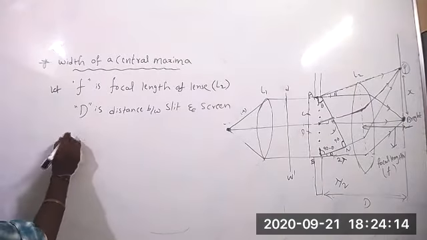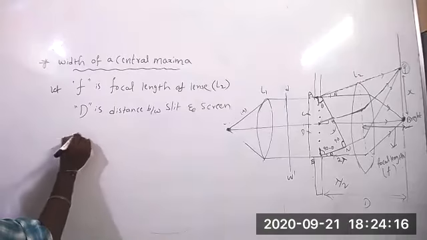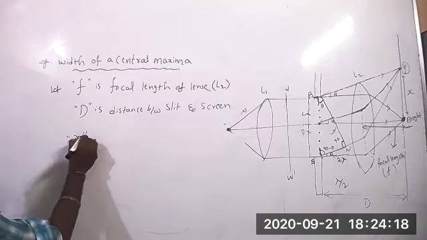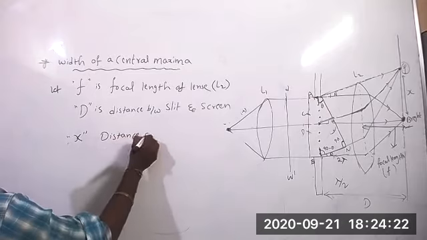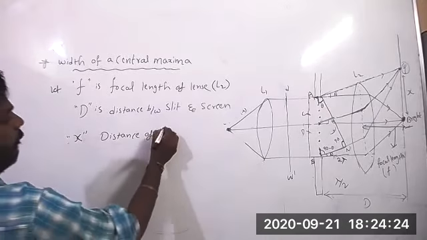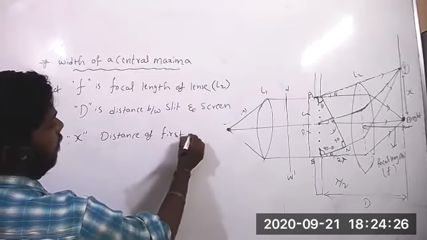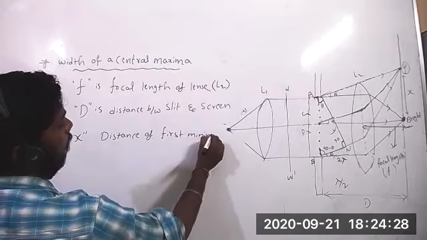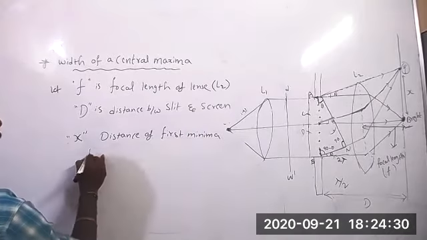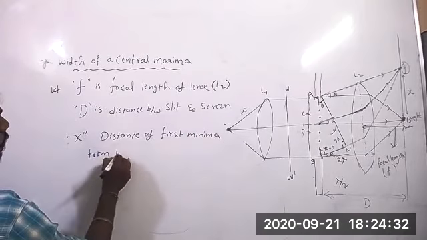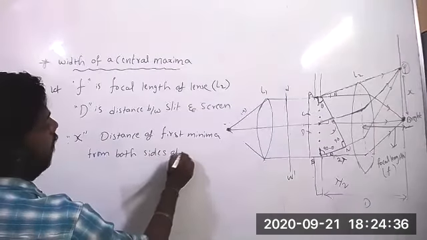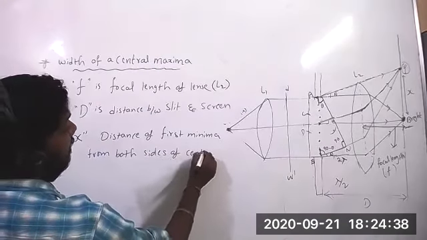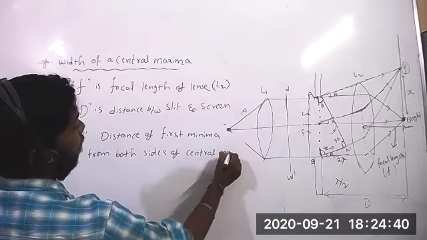The distance X is the distance of the first minima from both sides of the central maxima.